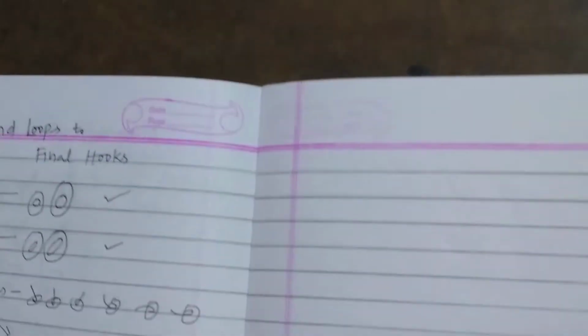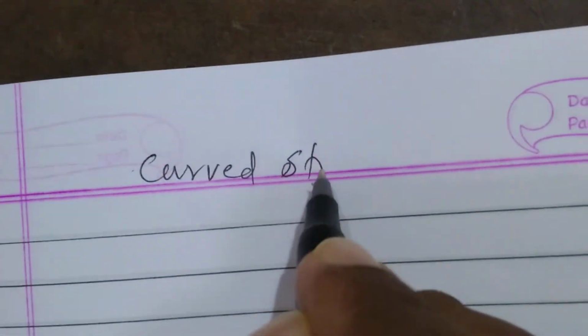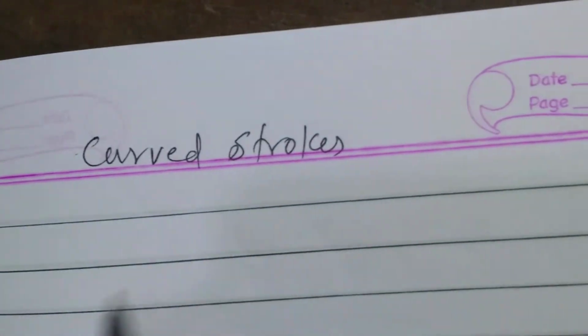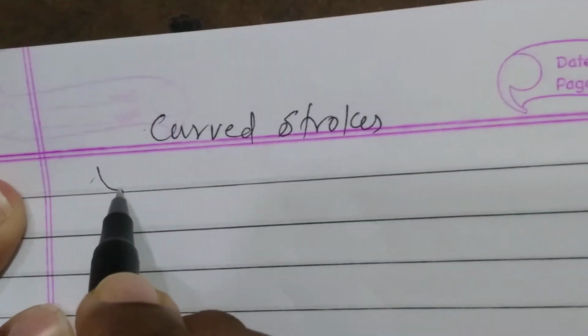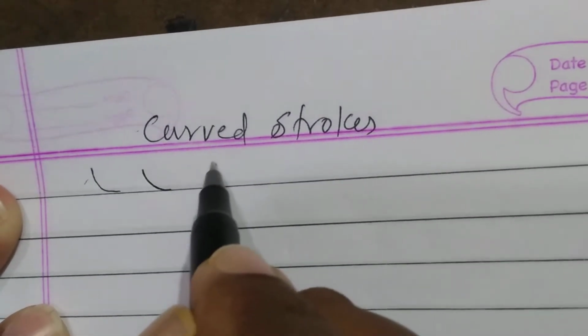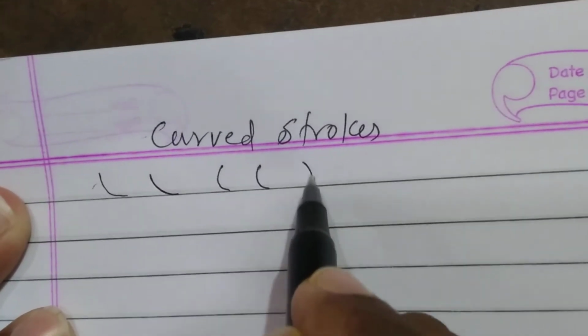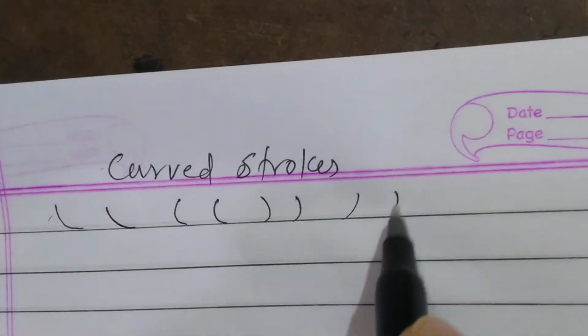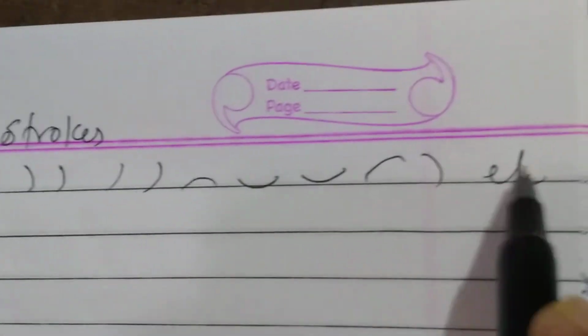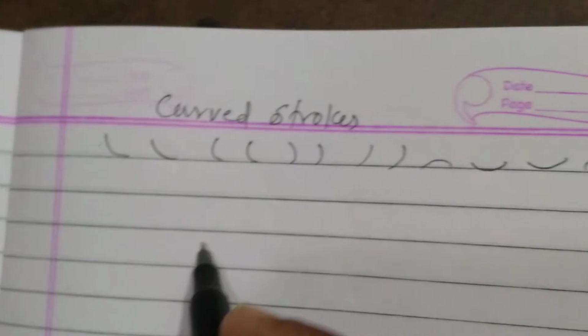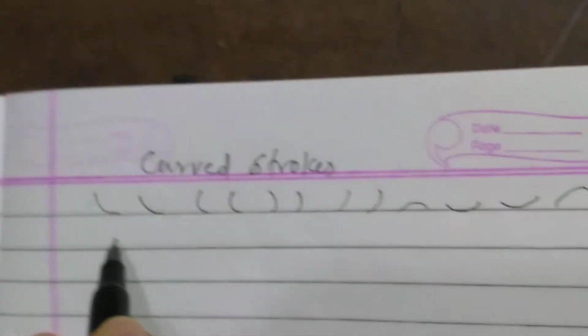Now I am going to tell you a few examples for curved strokes. You know very well what the curved strokes are. F, V, it, the, s, z, ish, g, m, n, ing, l, r, etc. These are all called curved strokes only.